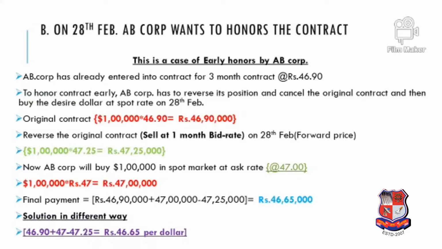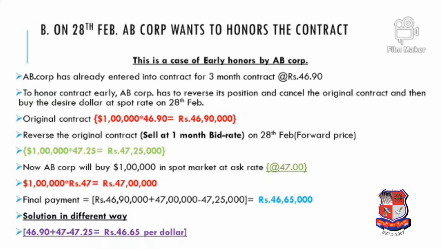Now to understand in a simple way, the answer would be the same. See, initially our contract was 46.9, right? Then we reverse the transaction, that means earlier we were buying, now we are selling, so 46.9 minus 47.25, but again we enter into a buy at 47, so the net is 46.9 plus 47 minus 47.25, so net we receive $1 at 46.65 multiplied by 1 lakh is 46 lakhs 65,000, and that is what the above solution is also saying, the net cash outflow by AB Corporation.